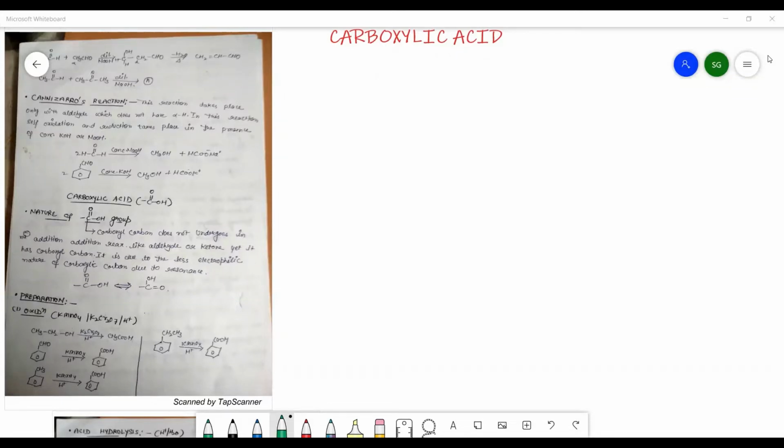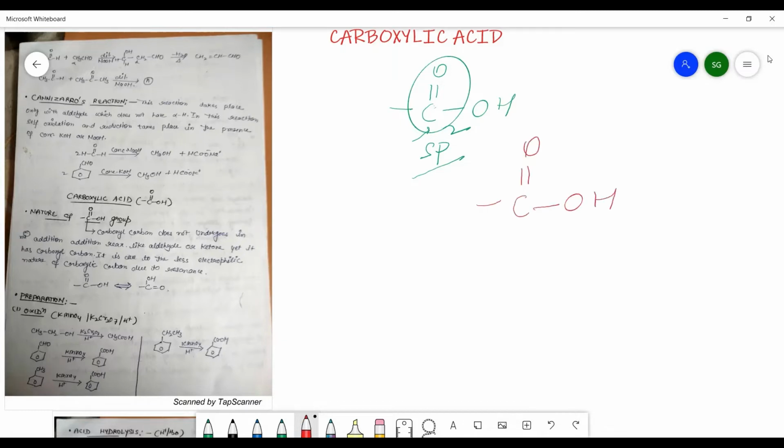Now let us start the carboxylic acid from the chapter aldehydes, ketones and carboxylic acid. First of all, you know well, in carboxylic acid, this is the structural formula in which this carbon atom is sp2 hybridized. Actually, this carbon atom undergoes resonance. Suppose you are having the carboxylic acid in this manner and oxygen has the lone pair of electrons, so that a resonance will take place between these and you will get such kind of structure, so that you can say this carbon atom is not purely sp2 hybridized.